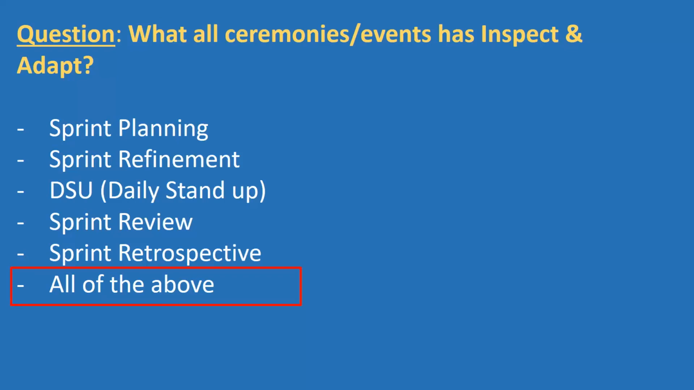So we have talked about the Scrum framework at a high level. We have talked about Scrum theory, empiricism, and lean thinking, and then we have talked about the three pillars and how they are linked to all these ceremonies.